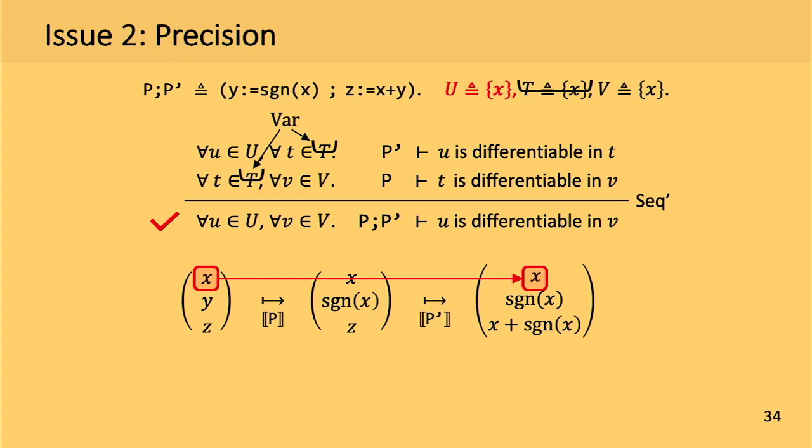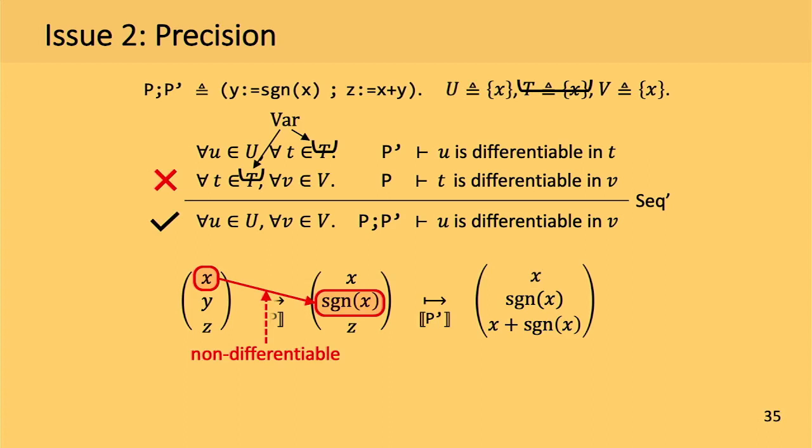But actually, there is yet another important problem. Consider the differentiability between the same variable x before and after the two programs P and P prime. Since these two programs do not change the value of x at all, x is clearly differentiable in x in the entire program, right?